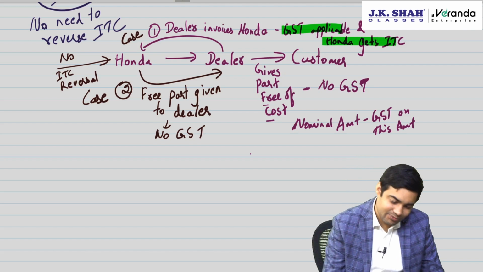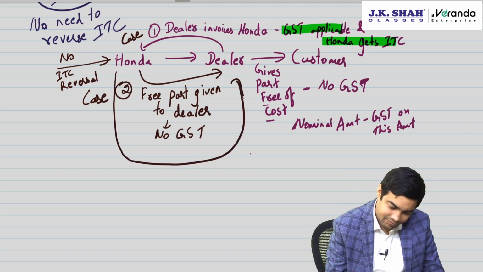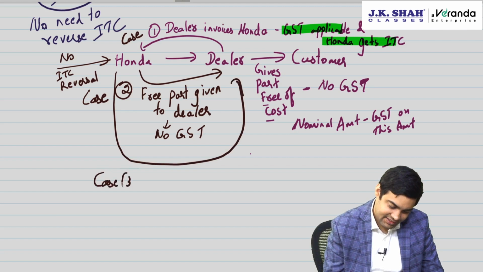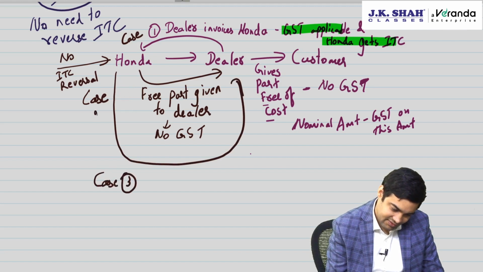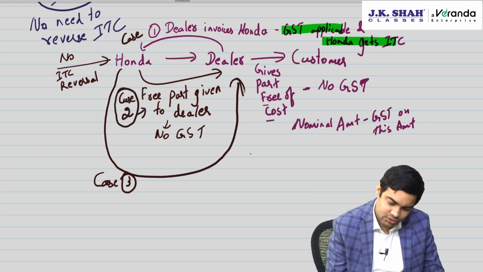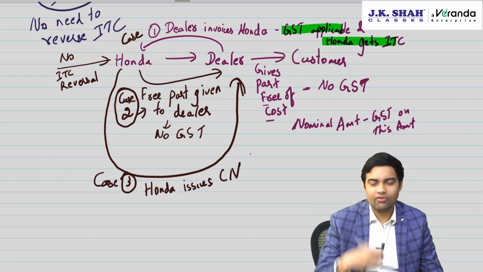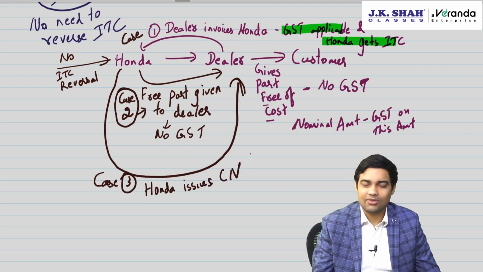Third case is Honda issues credit note. Case 3. Honda issues credit note because Honda would have already supplied some parts to the dealer earlier.